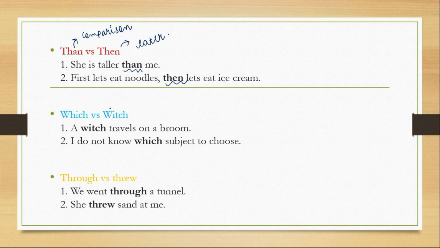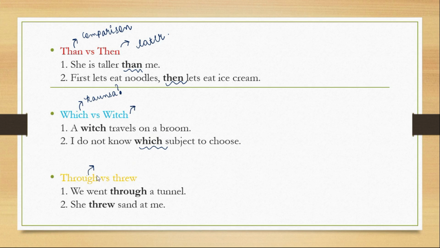Next is which versus witch. So which is kaun sa? Which ice cream do you want? Which? The WH type of question. This witch is the chudel witch. A witch travels on a broom. I do not know which subject to choose. मुझे पता नहीं कौन से subject choose करना है. So that is this which.